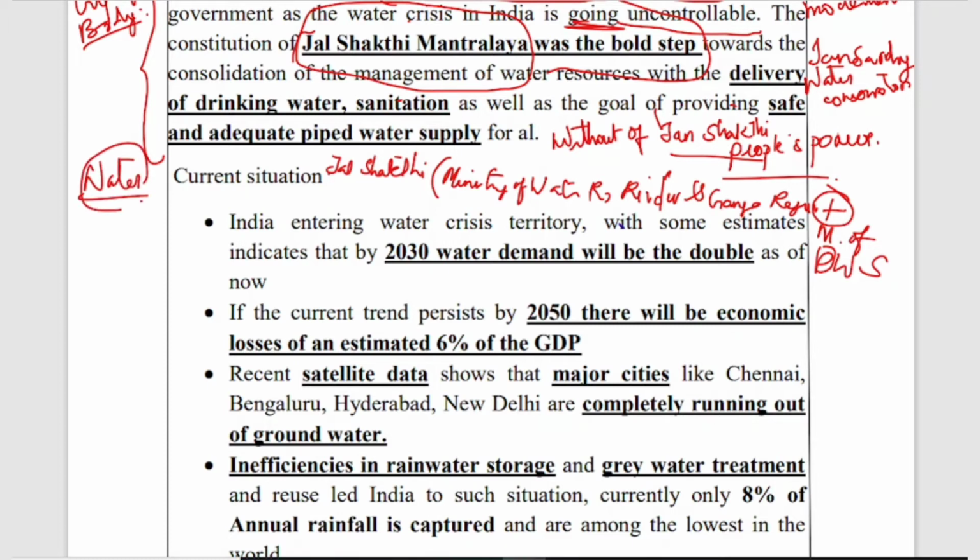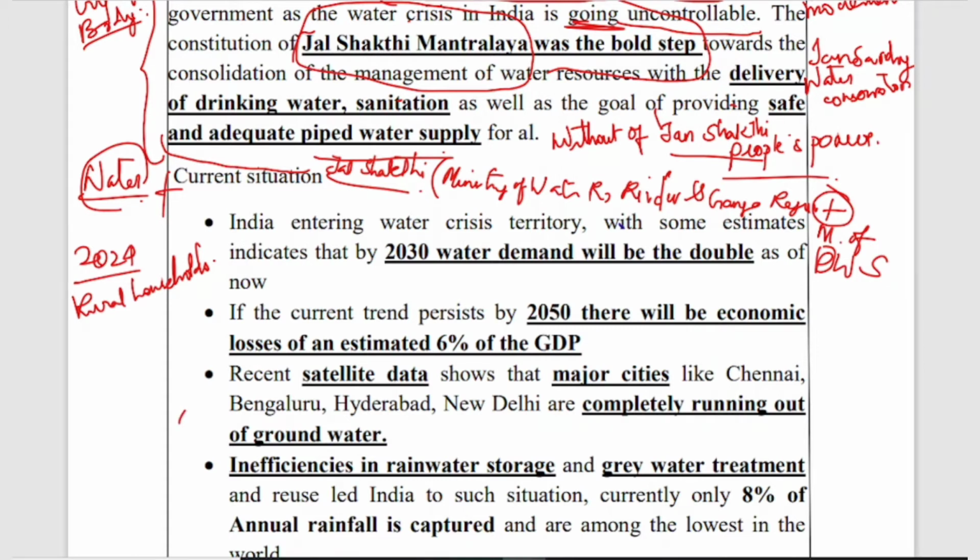management of water resources with the delivery of drinking water and sanitation, as well as the thrust toward the goal of providing safe and adequate piped water supply for all households. Also, the government has a goal of providing all rural households with piped water connection by 2024. That is the main agenda currently running under the Jal Shakti Mantralaya. That is about the introduction part, and you can also add some other points to the introduction. Next we are moving into the body part of this question.